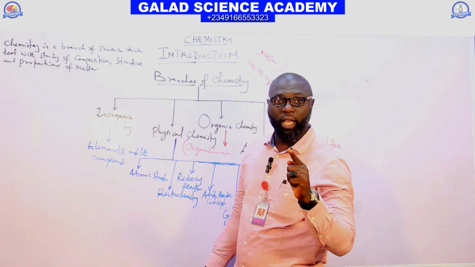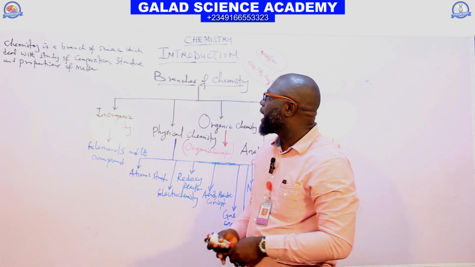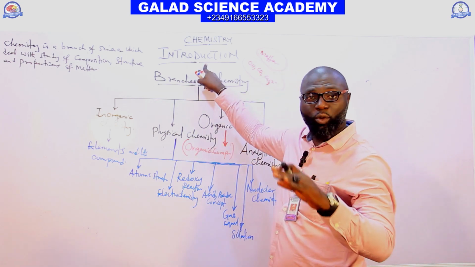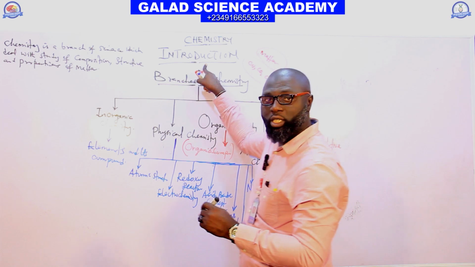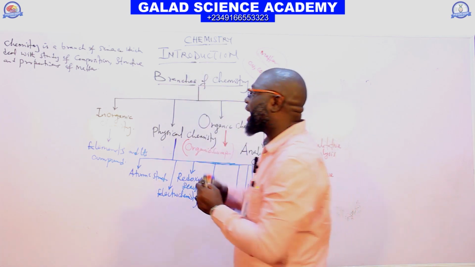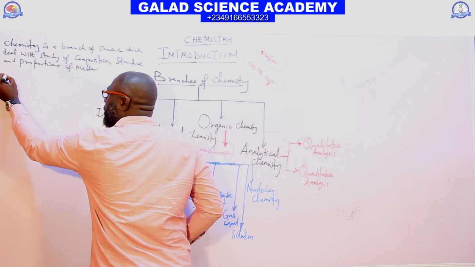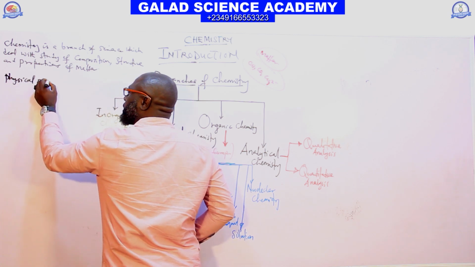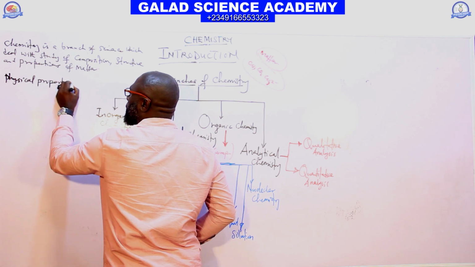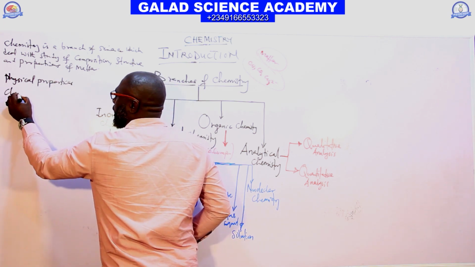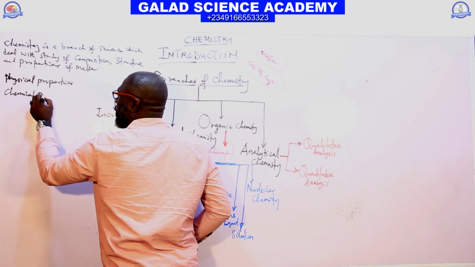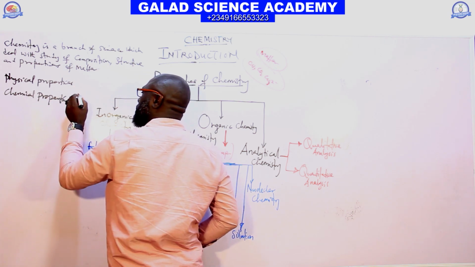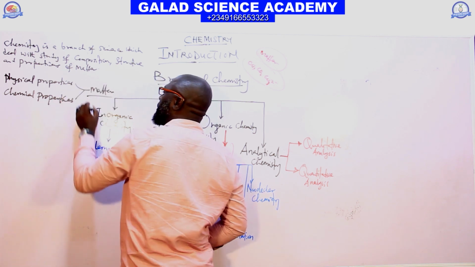Before we move to the next chapters, if you look at my second definition of chemistry, I said chemistry is the aspect of science that deals with the study of physical properties and chemical properties of matter.